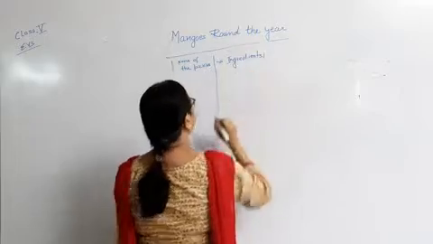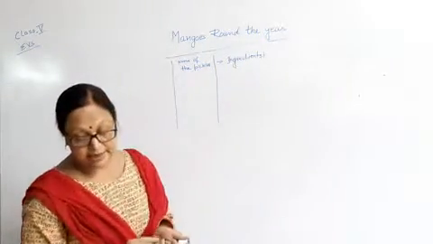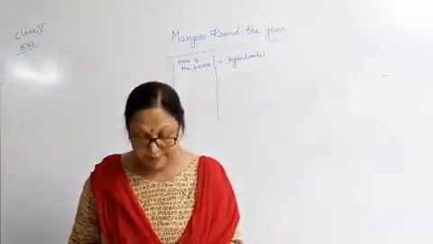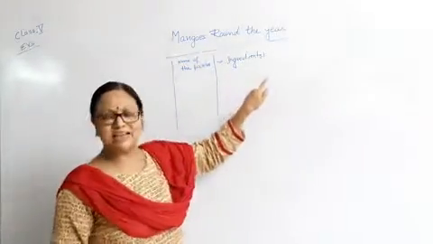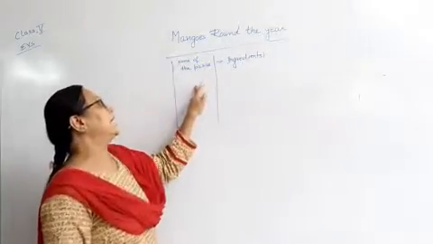So name of the pickle and what it is made of. Don't write the method, just write the type of the pickle.